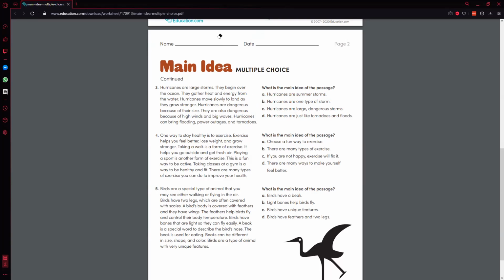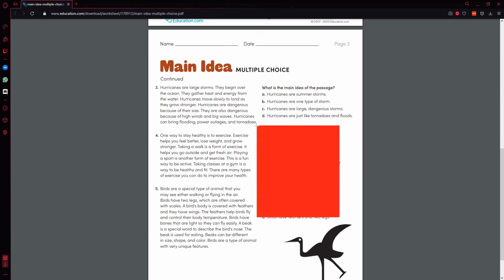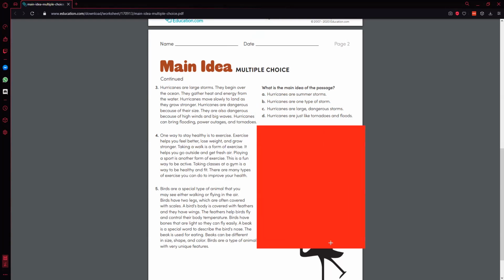For these last 2, I boxed and blocked them out, and I had my student decide and figure out what was the main idea of the passage.